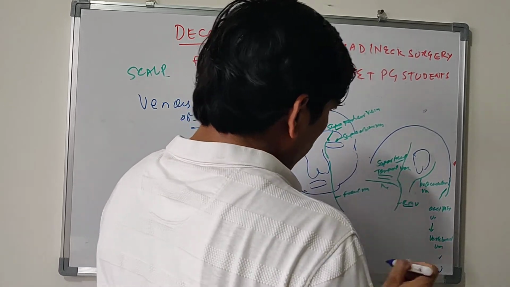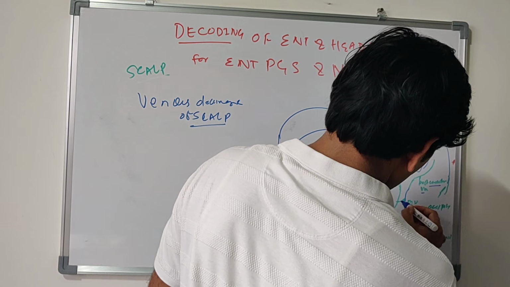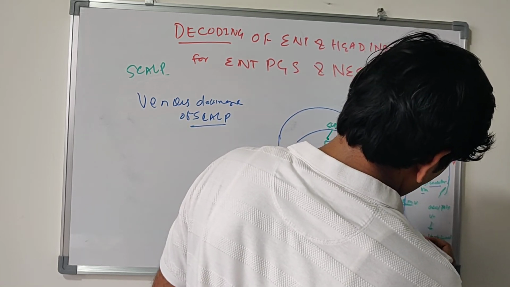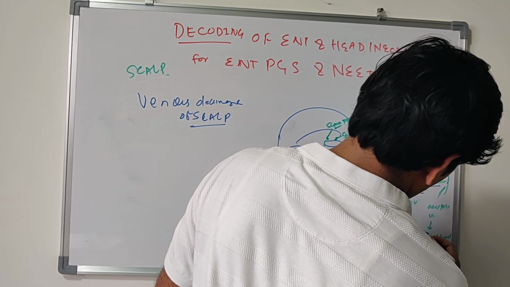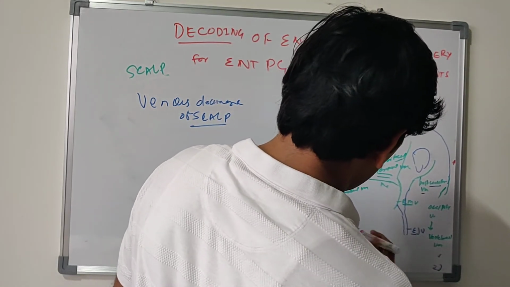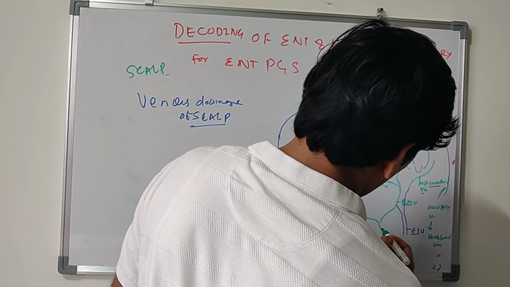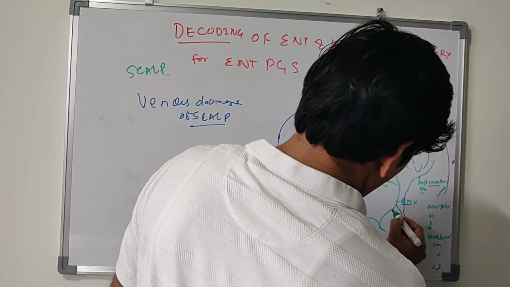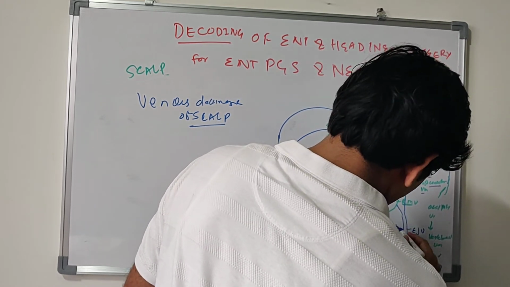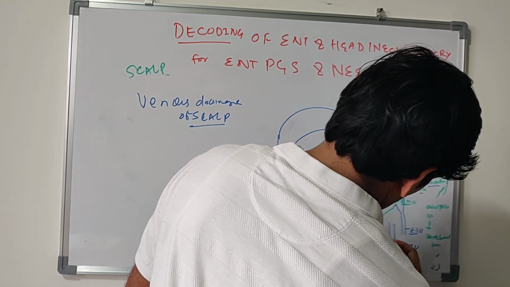Now, in the formation of drainage, posterior auricular vein and the posterior division of retromandibular vein form the external jugular vein, and facial vein and the anterior division of retromandibular vein drain into internal jugular vein through common facial vein.